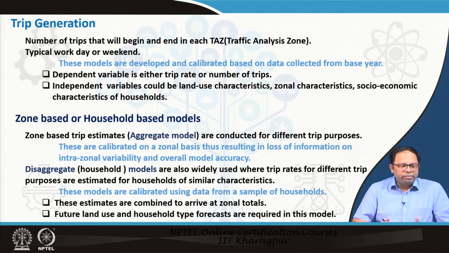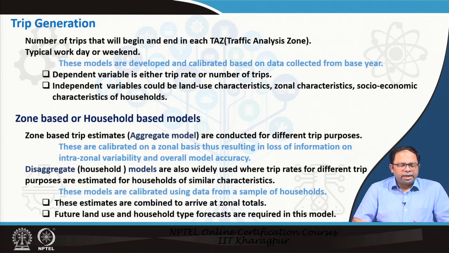This kind of model is calibrated on a zonal basis, and this results in loss of information on interzonal variability and overall model accuracy, because as you can understand, one zone has different kinds of households, and each kind of household produces different trip rates. So, when we do it on a zonal basis, obviously the accuracy of the model falls, but at the same time it is easier to evaluate, and sometimes policy analysis is also easier because we can form some form of regression models.